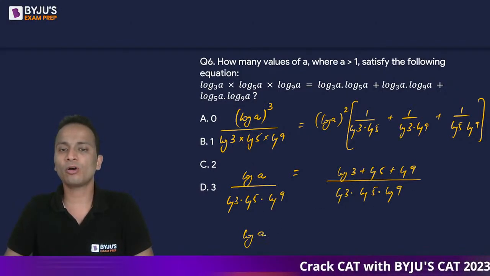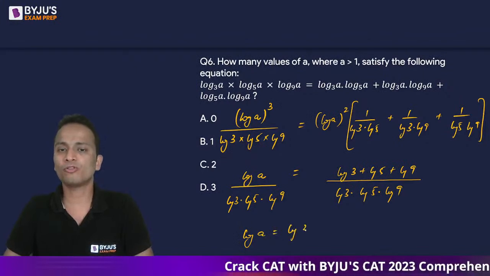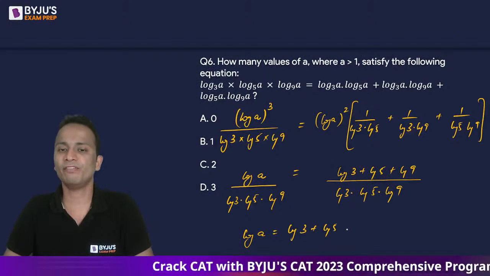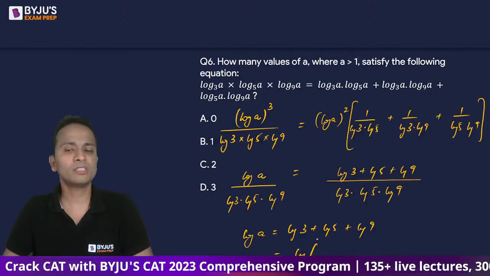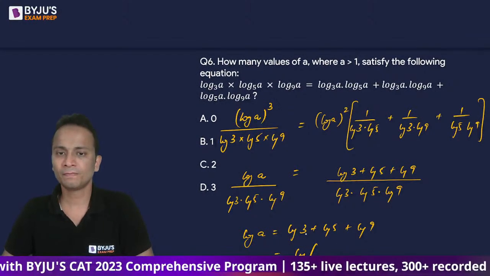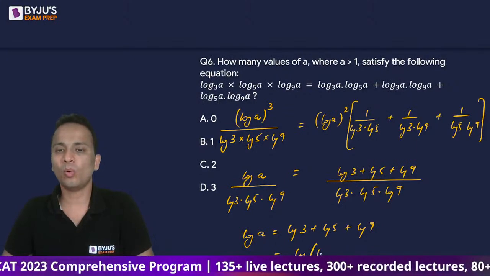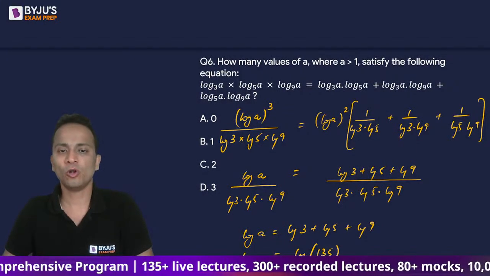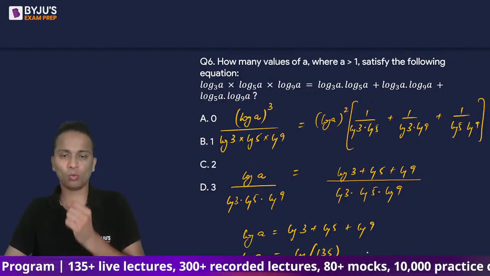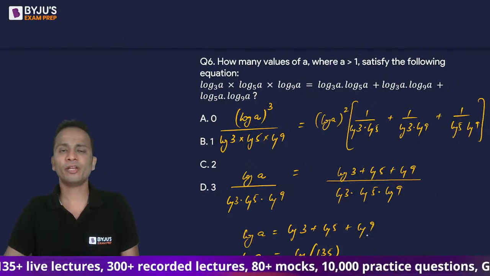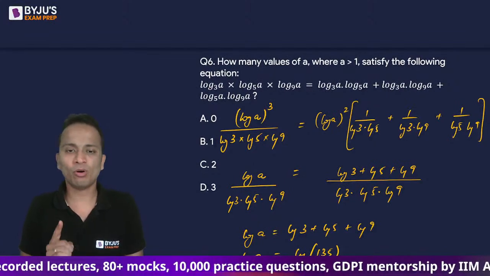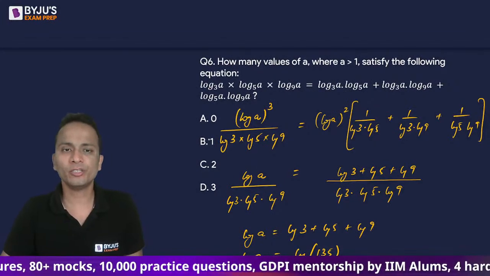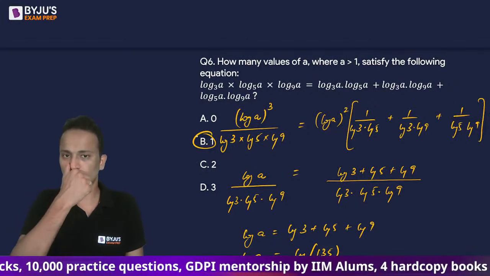So the value of log a will be equal to log 3 plus log 5 plus log 9, and that is equal to log of 3 into 5 into 9. So 15 into 9, 135. So log a is equal to log 135. So from here you can write the value of a. So as I can see, there is only one value of a that satisfies this equation. So the correct answer will be option B.